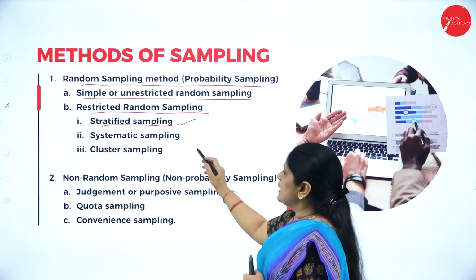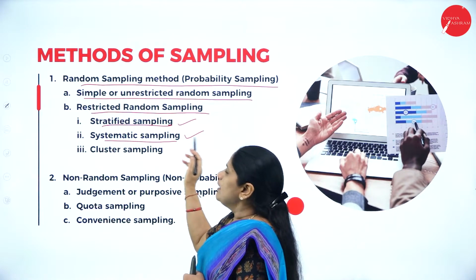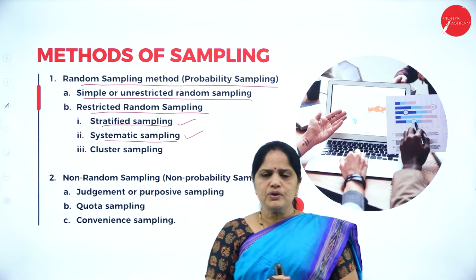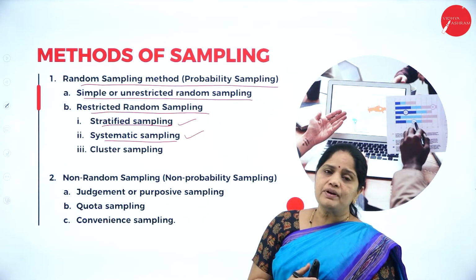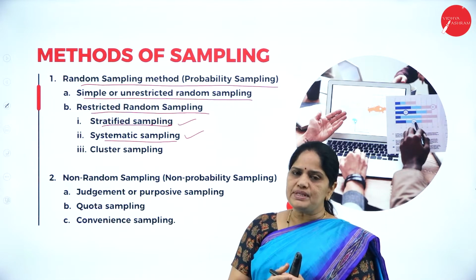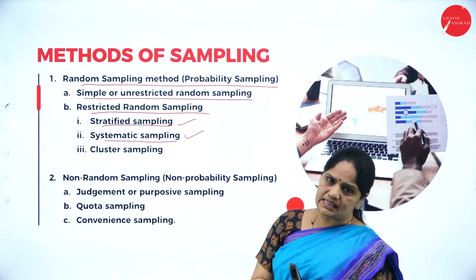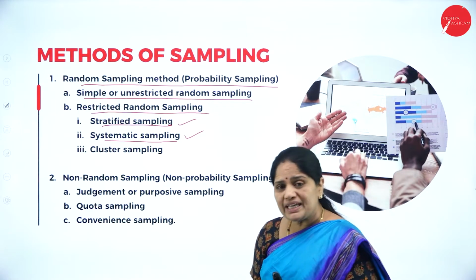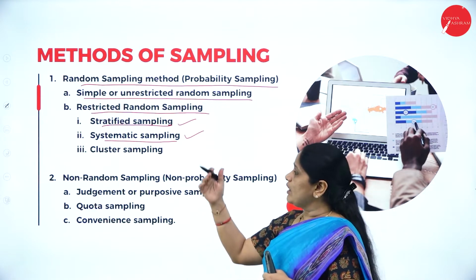Then, the second one is systematic sampling. In the systematic sampling, we have a systematic way of collecting the samples. Suppose you have to pick a sample from 1 lakh people. Then what you do is you enumerate all the units and every 10th unit will be considered as the sample, or every 100th unit of that particular universe will be considered as a sample. In this way, we have a systematic way of sampling.